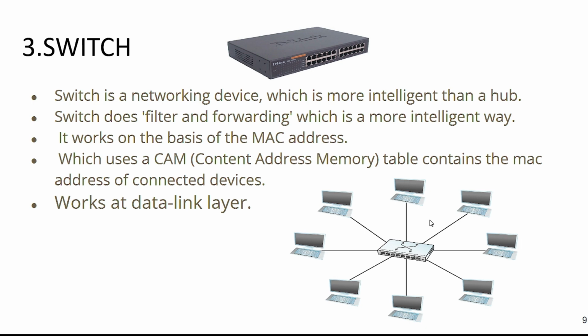So this is a networking device which does filtering and forwarding, and it is more intelligent than a hub, and it works on the principle of MAC address and CAM table. That means the CAM table contains MAC addresses and port numbers, and one thing you need to remember is that it works at the data link layer.